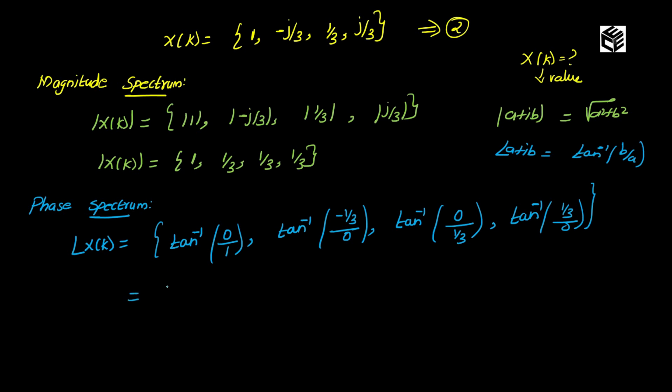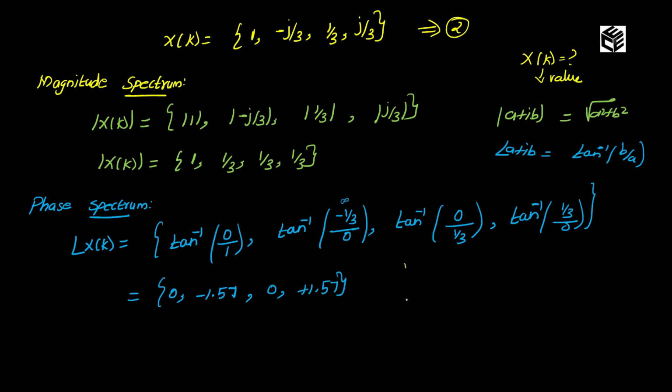This is equal to, the first value is 0, second value is, any number divided by 0 is infinity, tan inverse of infinity is 90 degree. So if I calculate 90 degree in radian mode in calculator, I will get the answer as 1.57. Since it is minus 1.57, comma 0, comma here it is plus, so it is plus 1.57.